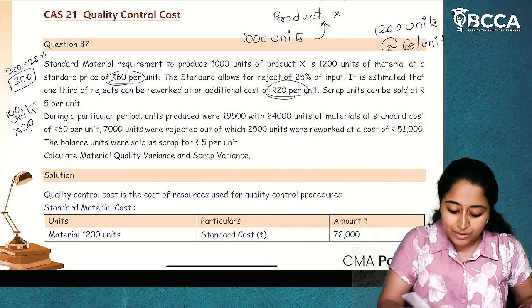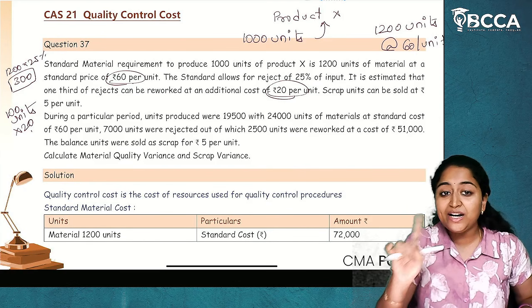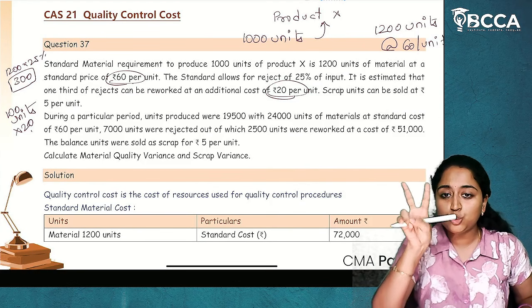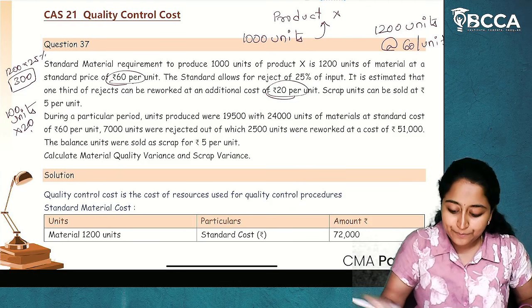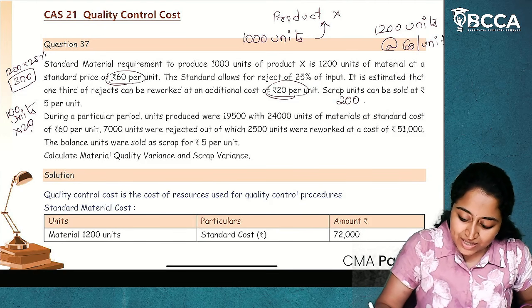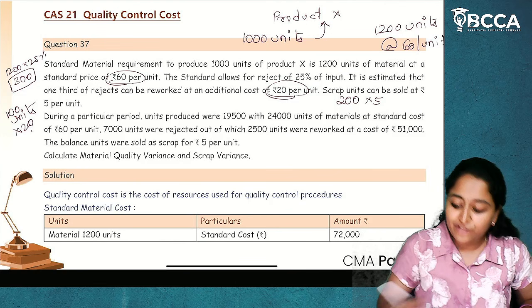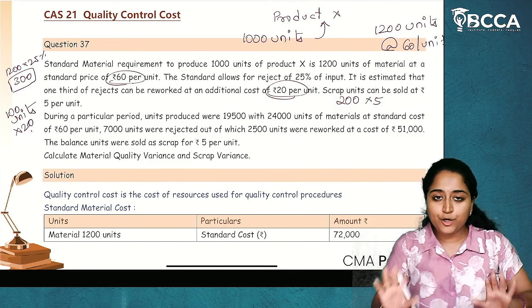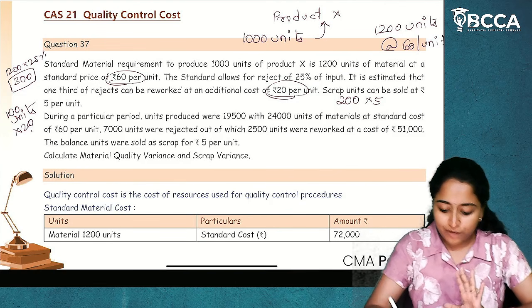Now, what is scrap units? In 300 rejects, 100 are reworked again, which means whatever 200 units are there, those are scrap. 200 units of scrap can be sold at rupees 5 per unit. I hope this discussion is clear so far.